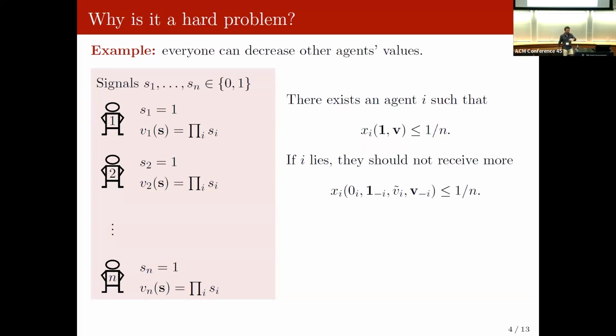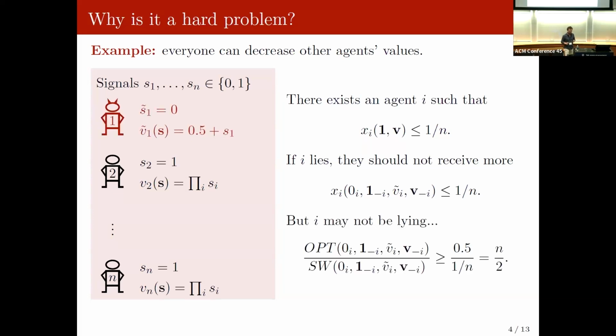Because this instance is symmetric, there must be one agent who doesn't have more than a 1/n probability of getting the item. And if that person were to lie and misreport something else, we shouldn't give them the item more often, because that would be a successful manipulation, right?